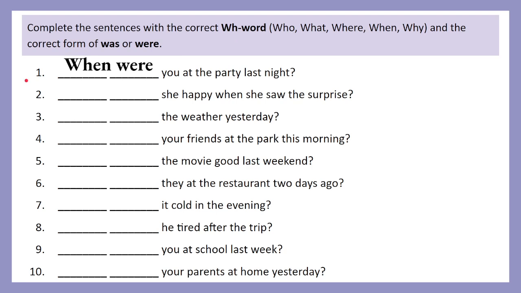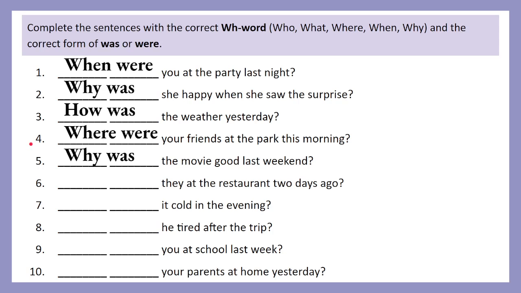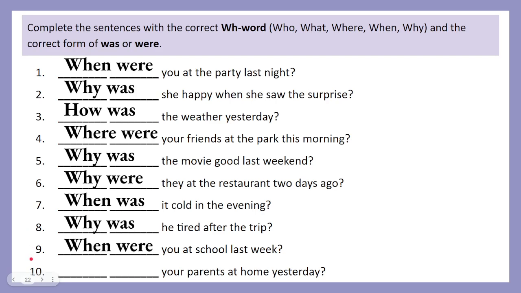So, when were you at the party last night? Why was she happy when she saw the surprise? How was the weather yesterday? Where were your friends at the park this morning? Why was the movie good last weekend? Why were they at the restaurant 2 days ago? When was it cold in the evening? Why was he tired after the trip? When were you at school last week? And when were your parents at home yesterday? Some of these might have more than one correct answer.